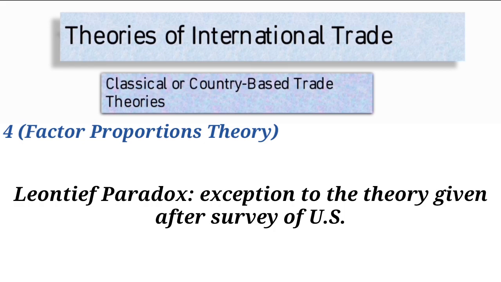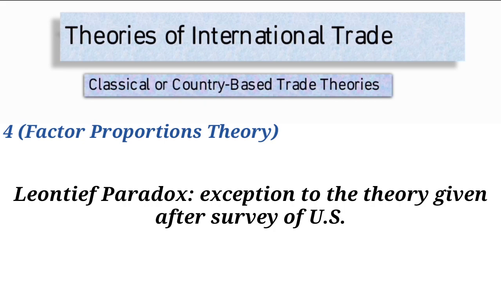Therefore, it is expected that the US would export capital intensive goods and import labor intensive goods. But the Leontief conclusion was that in the international division of labor, the US specialized in labor intensive rather than capital intensive goods, contradicting the widely accepted view derived from the HO theory, right? So, the exception to the HO theory is the Leontief model.